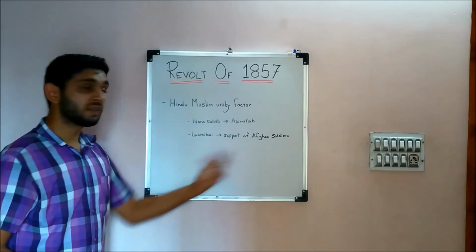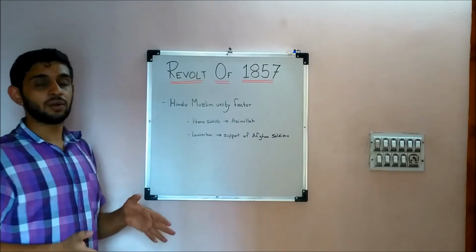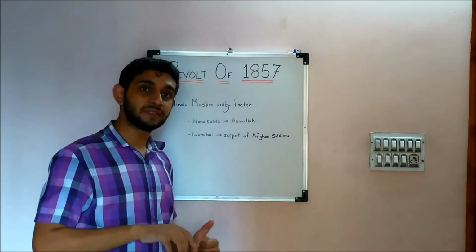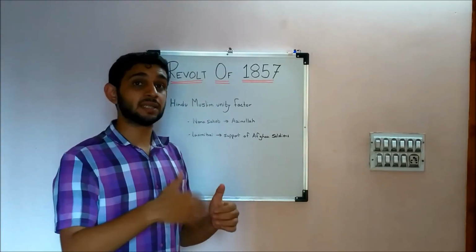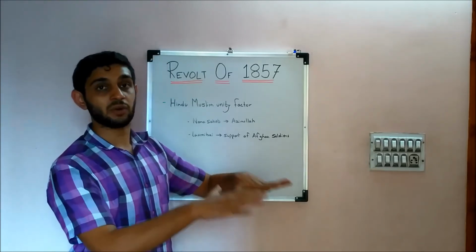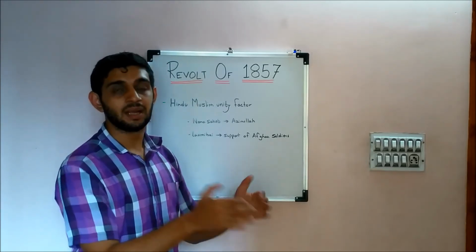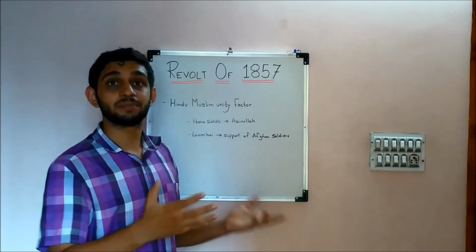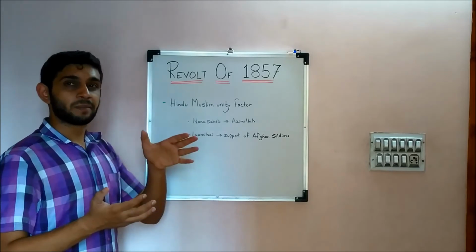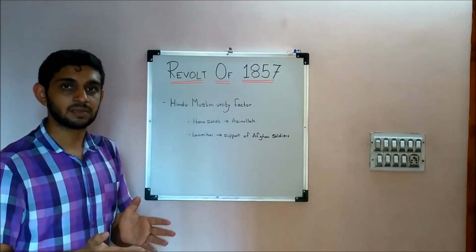Lakshmibai again had the support of Afghan leaders. So this is a very good point which comes out of the revolt. During the whole revolt, both respected each other's feelings. And after the revolt was established completely in a place, the caste order was immediately banned. That means the Hindu-Muslim unity factor was a good consequence of it.